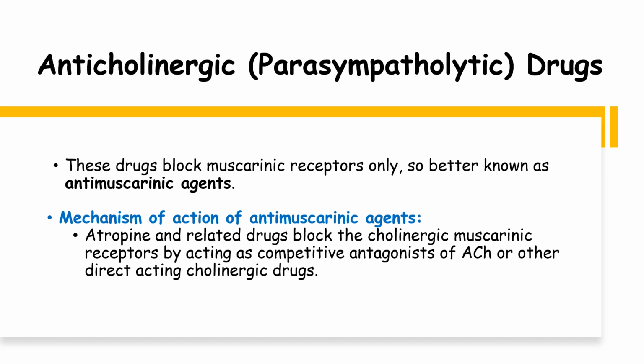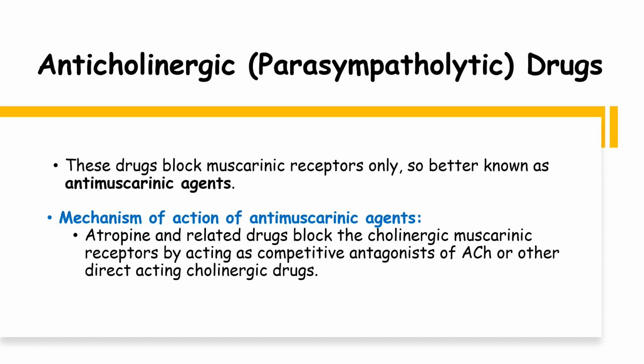Anticholinergic drugs are also known as parasympatholytic drugs. These drugs block the muscarinic receptors only, and they are also known as the antimuscarinic agents. So basically, the anticholinergic drugs are those drugs that shut down or inhibit the parasympathetic nervous system. That is why they are also known as the parasympatholytic drugs.